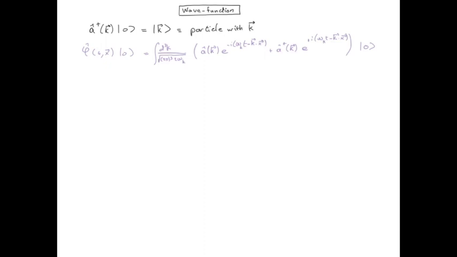Recall that we choose the operator A in such a way that when it acts on the vacuum, it gives 0. We are interested in the amplitude of probability to find the particle somewhere. Time doesn't really matter here, so we can choose it to be 0 for simplicity.